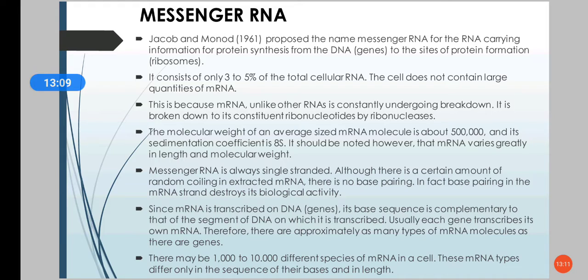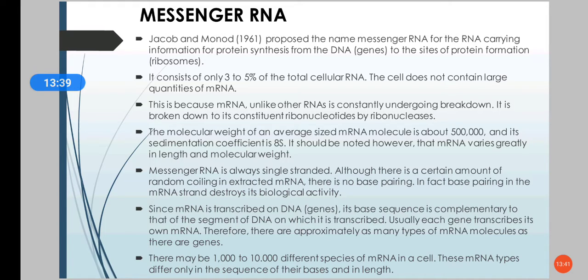It is a very small part of the total RNA found in cells; it is present only up to 3 to 5% of the total cellular RNA. Cells do not contain large quantities of mRNA because mRNA is constantly broken down by ribonucleases.